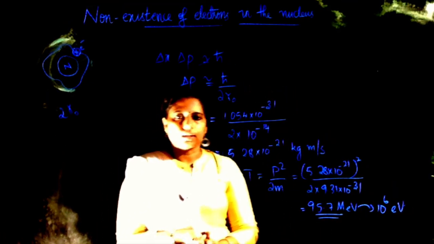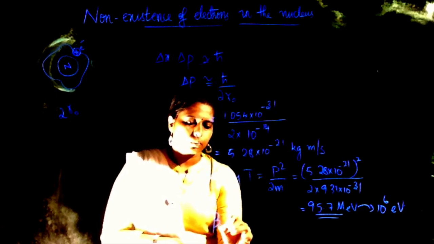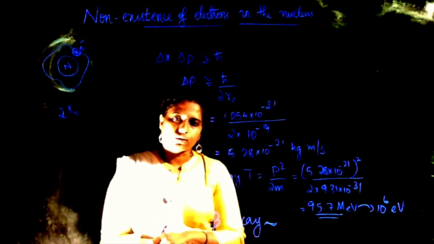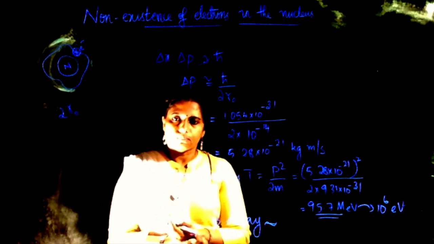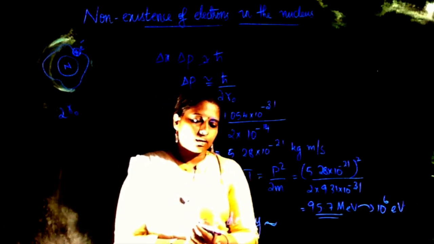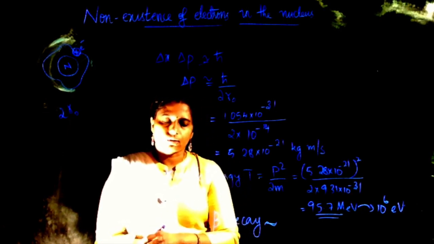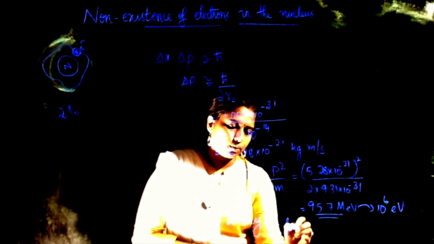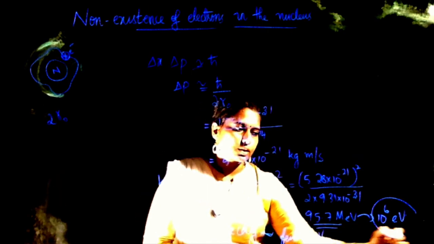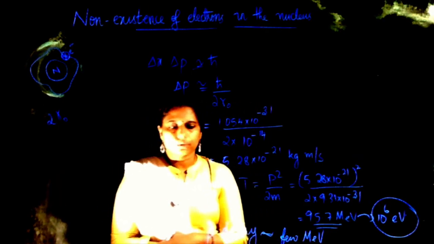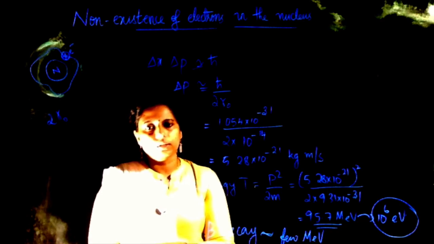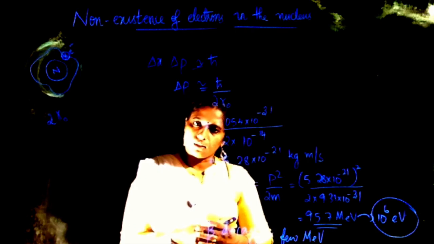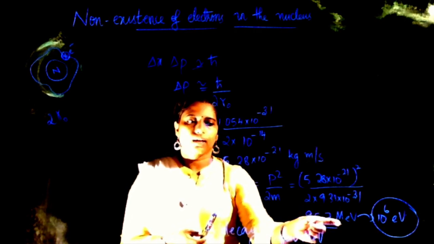The proof comes here. From beta decay, we get the approximate kinetic energy of the electron emitted from the atom. The approximate kinetic energy of the electron emitted by beta decay comes out to be only a few MeV, not 100 MeV. This is ruled out. So only a few mega electron volt electrons are coming out from the beta decay, but not highly energetic electrons. So this case will not be possible.